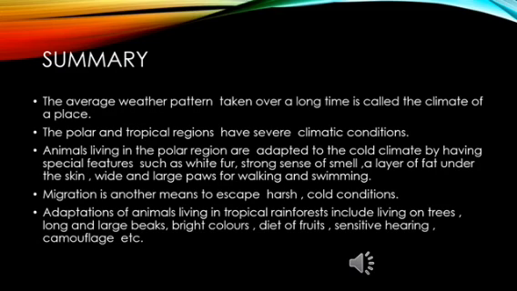Then the third point, animals living in the polar region are adapted to the cold climate by having special features such as white fur, strong sense of smell, a layer of fat under the skin, wide and large paws for walking and swimming. Then migration is another means to escape harsh cold conditions.